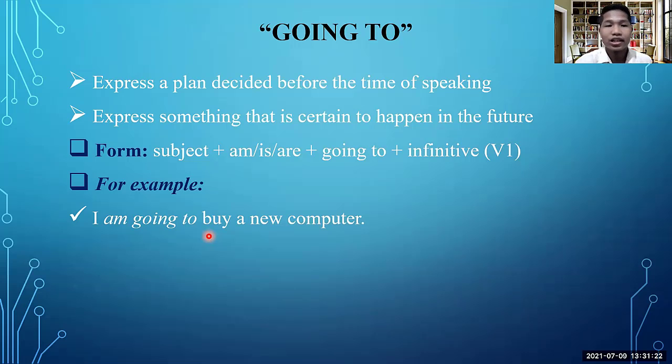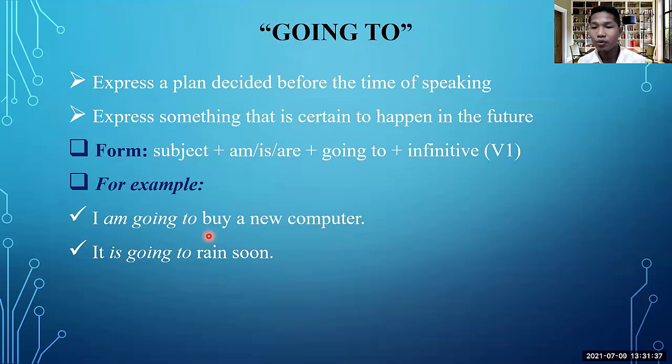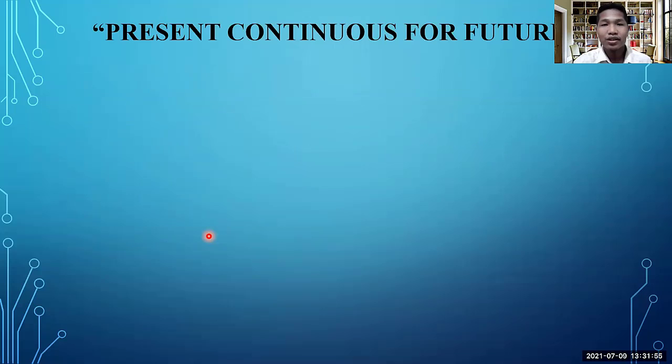So yeah, let's check another example. It is going to rain soon. This one goes to the second condition. It means that you see the clouds are getting dark, yeah, and there's some storm or wind. It's windy, so you predict that it's going to rain soon, and after that it rains. Yeah, it's raining. So you can say it is going to rain soon. Yeah, and that's it. And now we're gonna check the present continuous for the future.